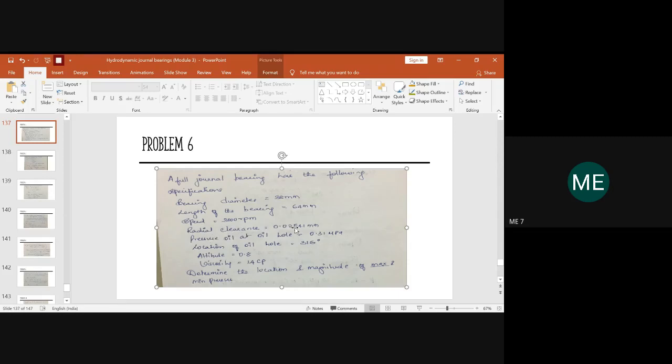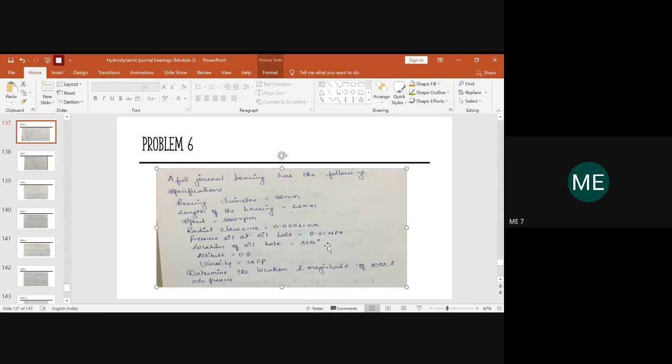Radial clearance is given as 0.02541, and the pressure across the oil hole, where you are transmitting the oil, is given as 0.31 megapascal. The angle of the location of the oil hole in the given full journal bearing is also given as 315 degrees.